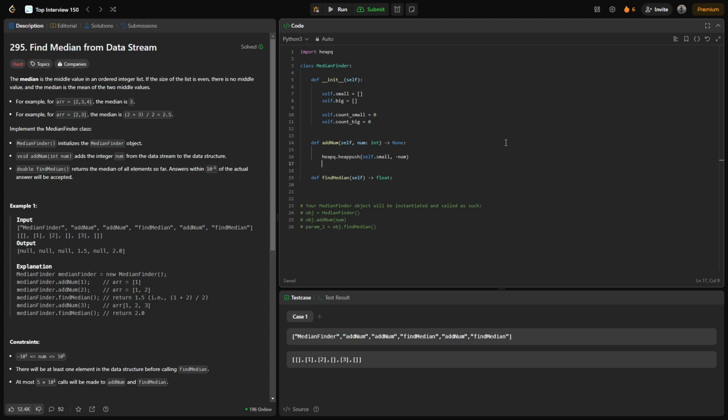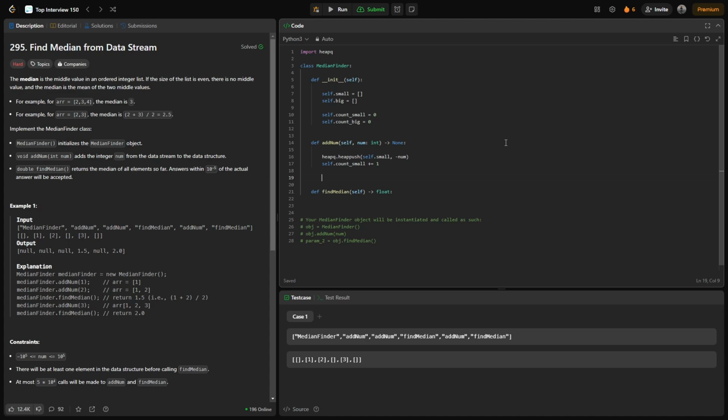Once that is done, I will increment the small counter, self.count_small by 1.